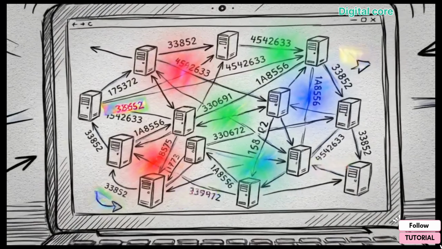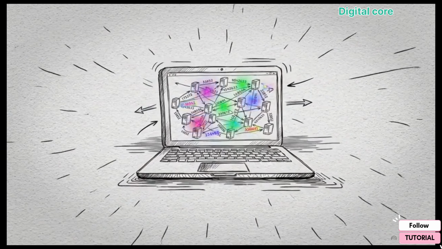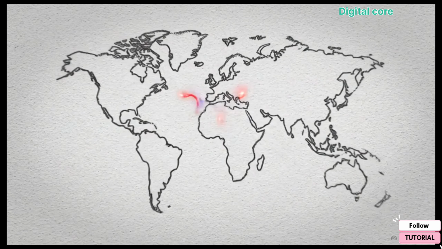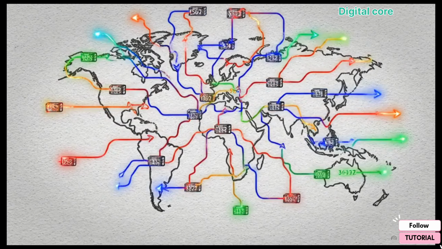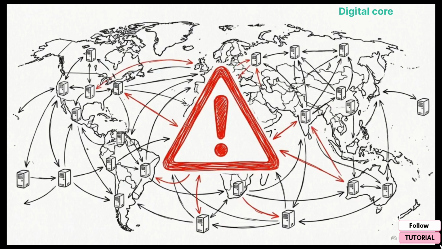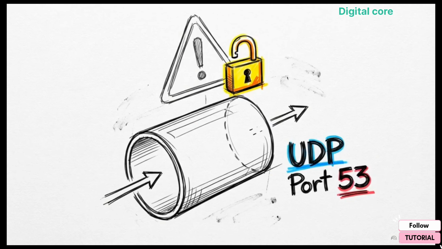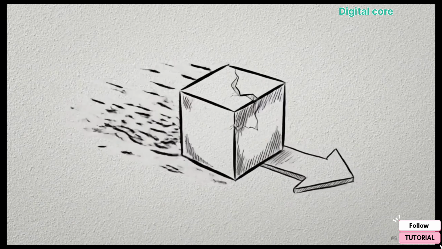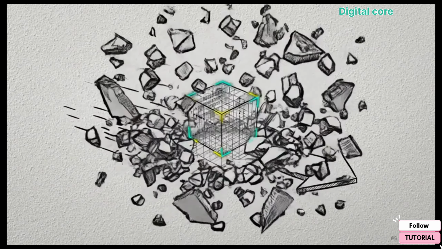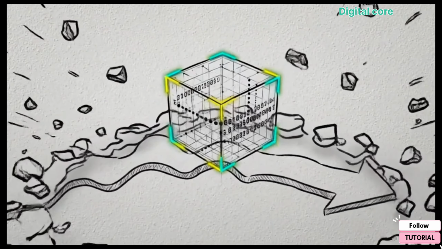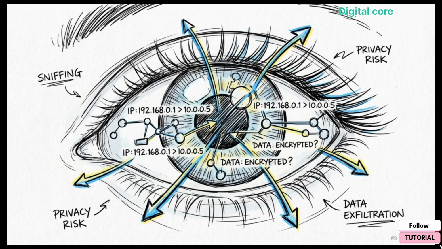In the 40 milliseconds it took you to blink, your computer successfully interrogated a multi-layered global hierarchy to connect you to your destination. As fast and reliable as this engineering marvel is, it has a fatal flaw. By default, DNS relies on UDP port 53, an older communication protocol that was never designed for privacy. Because of this, these global queries travel in plain text, meaning they are completely naked and unencrypted as they move across the network. The privacy consequences are severe.